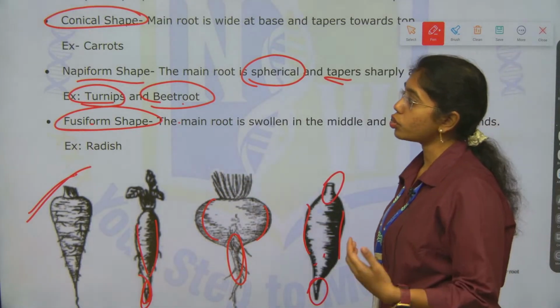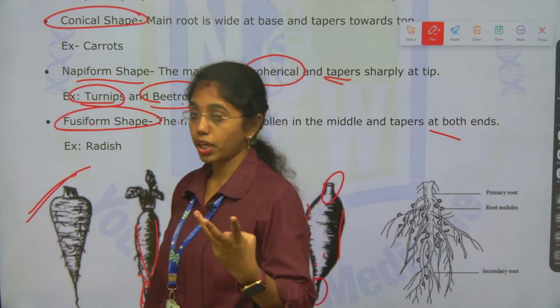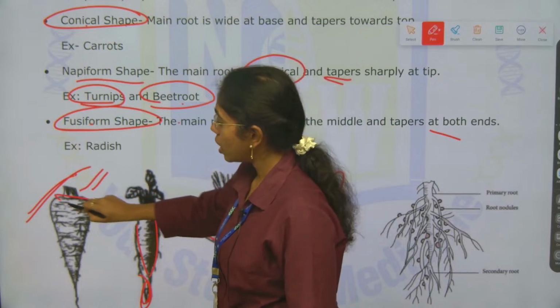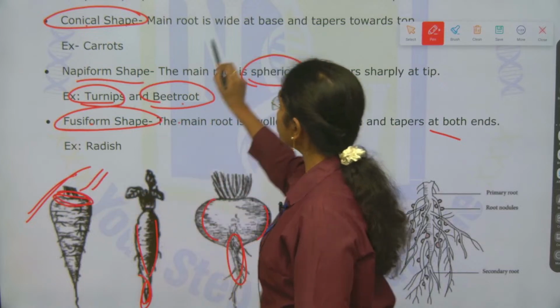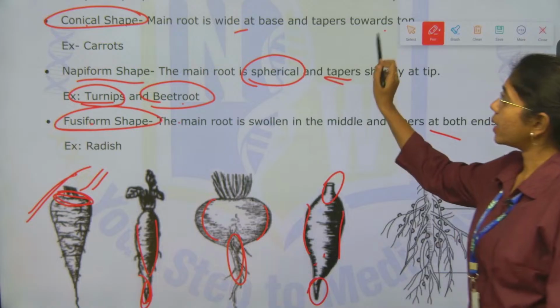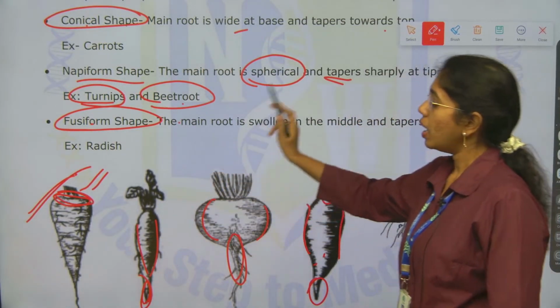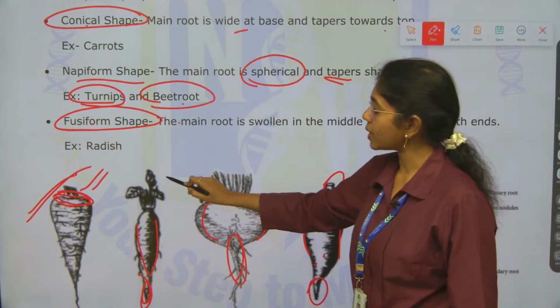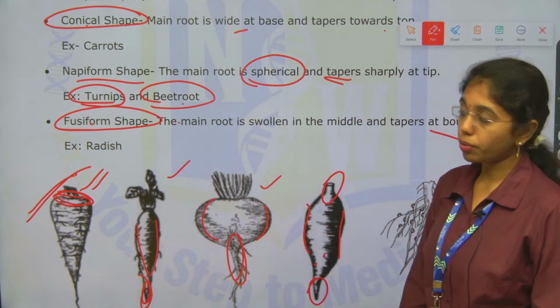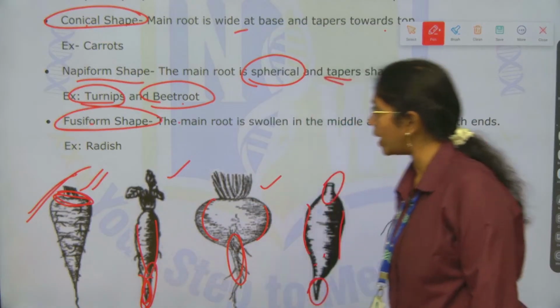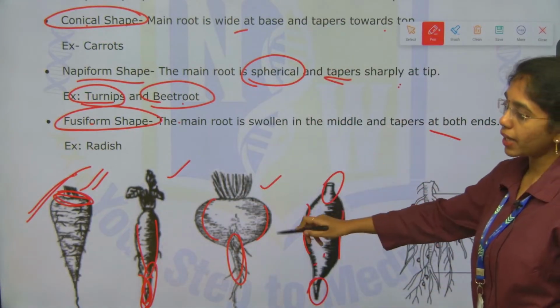So, for the storage root modification we have three types. One is conical shape, that is carrot, which is wide at the base and tapering at the tip. Next, napiform, where you can see two examples, turnip and beetroot, where the main root is spherical and tapers sharply at the tip.